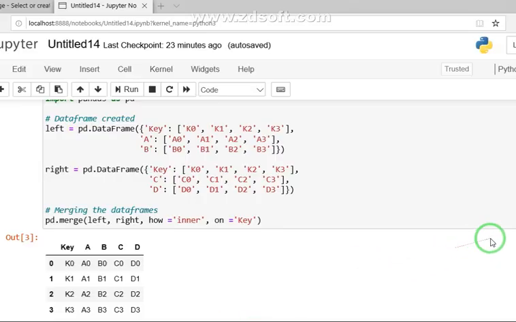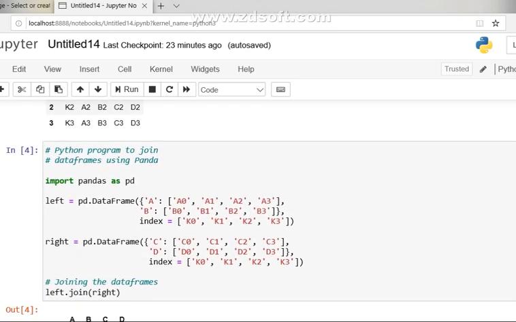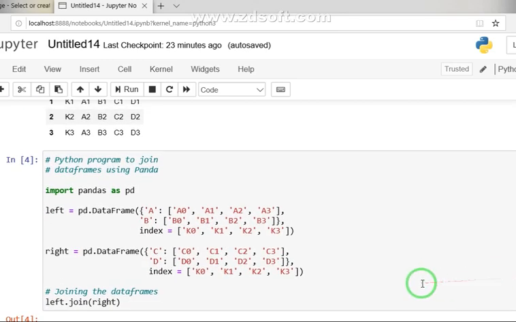So coming to the Python platform. Students, this is our third program of the day, that is the join operation. First, as before, importing pandas as pd. Then we have created the first data frame, named it left. Then we have created the second data frame, named right, and you see the index is now acting as a common attribute between these two data frames, because this will play a vital role in joining these two tables.